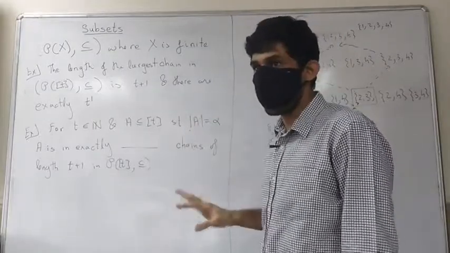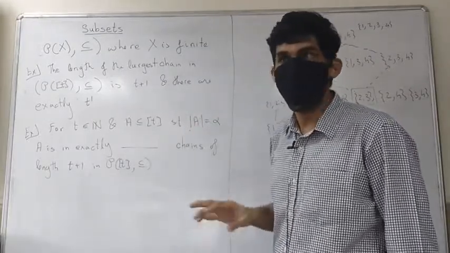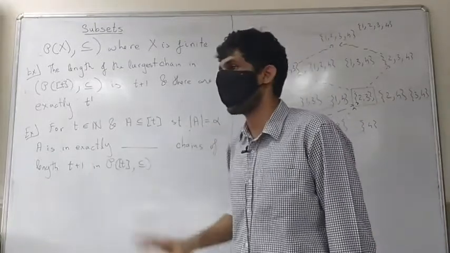The cardinality of A is alpha, right? How many maximal chains does A sit inside?